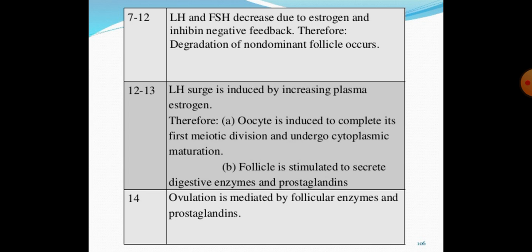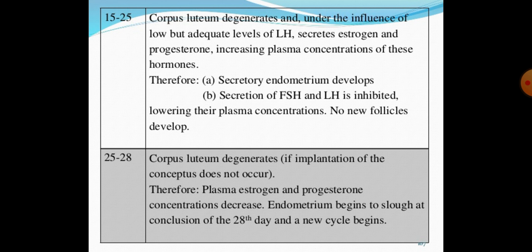At 14 days, ovulation is mediated by follicular enzymes and prostaglandins. From 15 to 25 days, the corpus luteum, under the influence of a low but adequate level of LH, secretes estrogen and progesterone, increasing plasma concentration of these hormones.